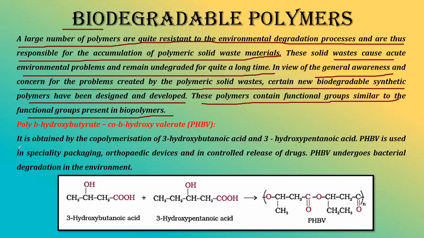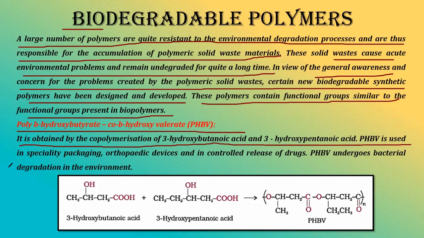Let us see what example of biodegradable polymer we are having and how this polymer actually is formed. So poly beta hydroxybutyrate co-beta hydroxyvalerate, PHBV, is the most common biodegradable polymer that we are having. It is obtained by the copolymerization of 3-hydroxybutanoic acid and 3-hydroxypentanoic acid and is used in packaging, orthopedic devices, and in controlled release of drugs. PHBV undergoes bacterial degradation in environment. That's why it is a biodegradable polymer.